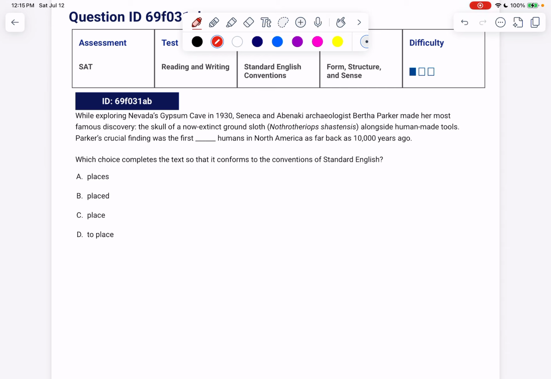So if we're looking at this sentence, it looks like we already have a main verb. Parker's crucial finding was. Her finding was, subject verb, right? So we already have our verb in place. Was the first places humans, placed humans, place humans, to place humans? The object for the verb was is first, and to place is acting as a modifier for first. So what was the finding? It was the first. The first to do what? The first to place humans in North America 10,000 years ago.